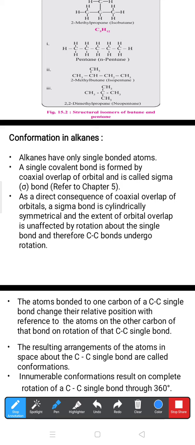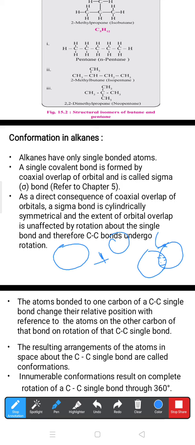Suppose this one s orbital is going to combine with another same s orbital like this. When both orbitals come closer together, this is the overlapping orbital we'll see in the product. This first orbital comes in close contact with the second orbital like this. So what is the shaded portion I want to show? This shaded portion is the overlapping portion, which creates the overlapping of the orbitals. And by such overlapping, the bond we get is a sigma bond.